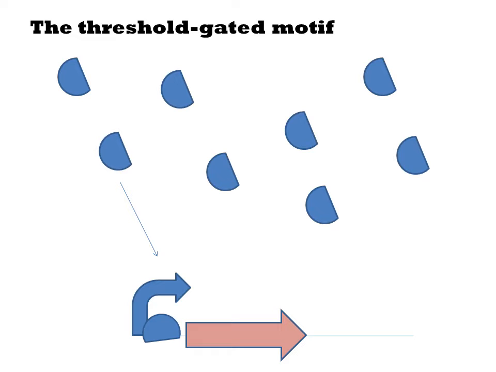In threshold gating, a competitive protein binding interaction modifies the response behavior of a genetic circuit. Suppose there is a promoter, shown as the blue arrow, which is controlling the expression of some gene in pink. There is also a transcription factor in blue that acts upon the promoter. In the example we'll discuss, the blue transcription factor is an activator, but the general point of threshold gating applies to either activators or repressors.